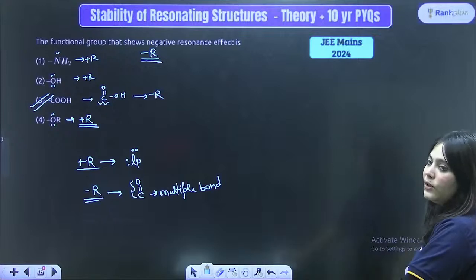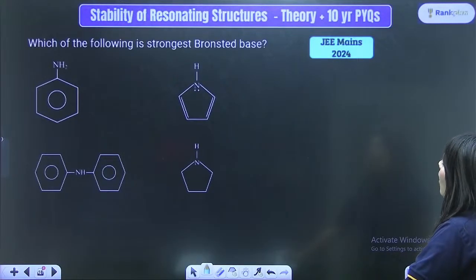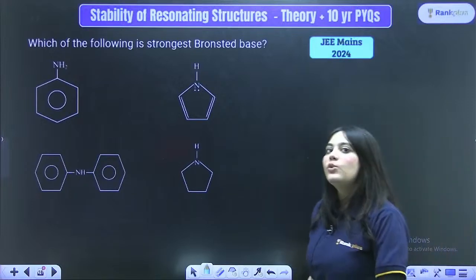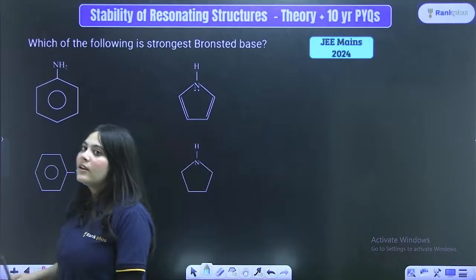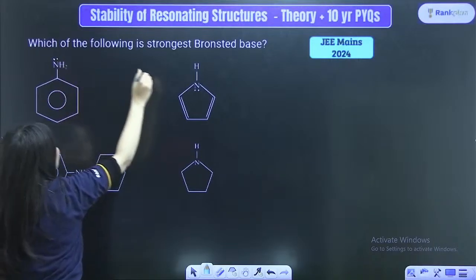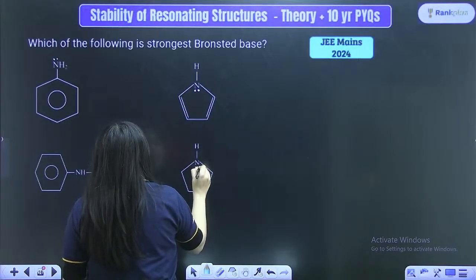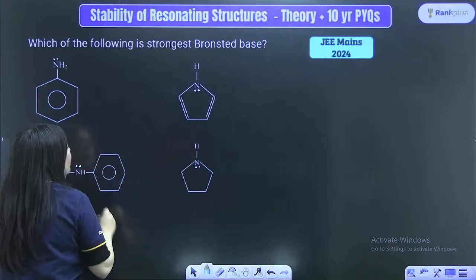Easy? Understood? Moving forward. Next is, which of the following is the strongest Bronsted base? JEE Mains 2024 question. Which is the strongest Bronsted base? Very, very important. Now, beta, what is a Bronsted base? This is over here, this is over here, but this is over here. I'm just drawing the lone pair of electrons.